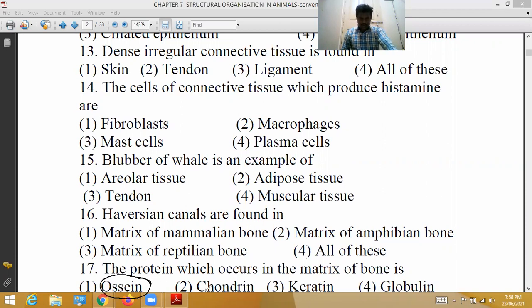Chondroitin is located in cartilage tissue. Keratin is located in skin. Globulin is located in antibody molecules. So according to the question, the correct option is that the matrix of bones contains ossein protein. 17th question, the first option is correct. Remaining second, third, fourth options were wrong options.